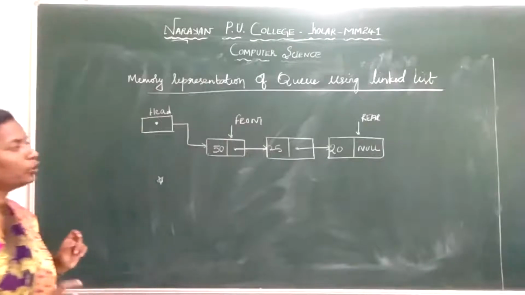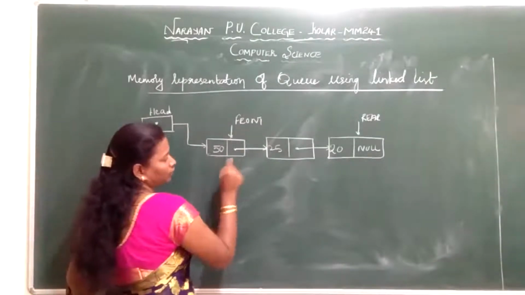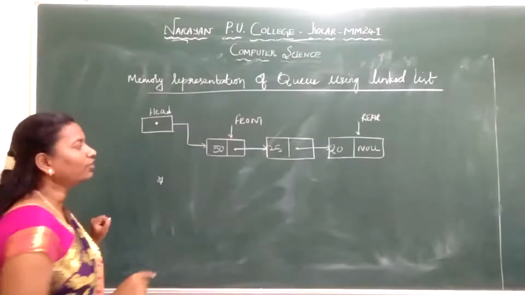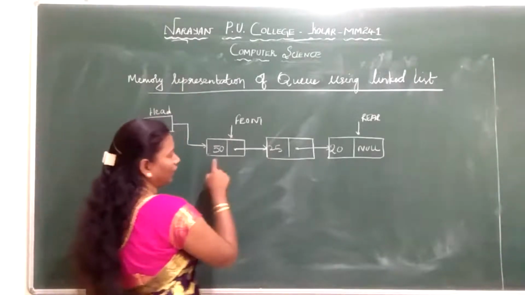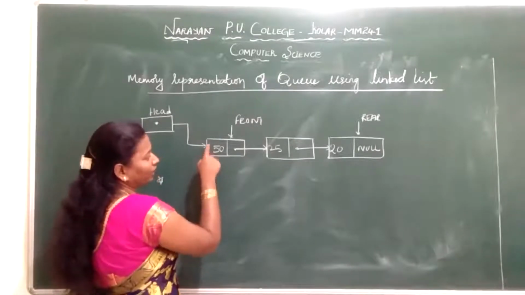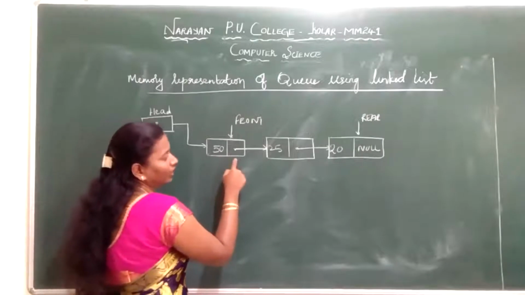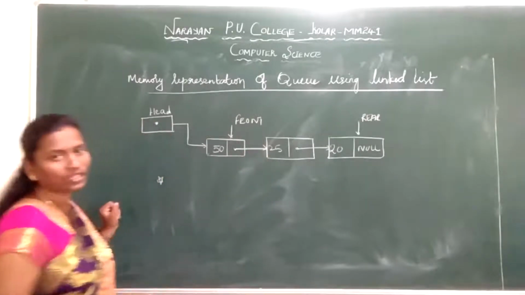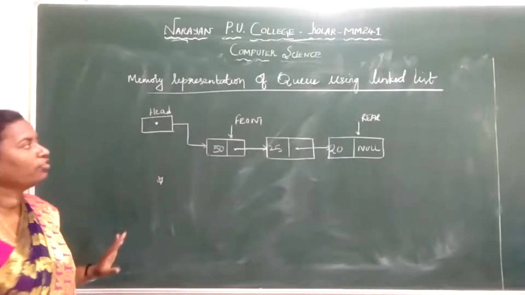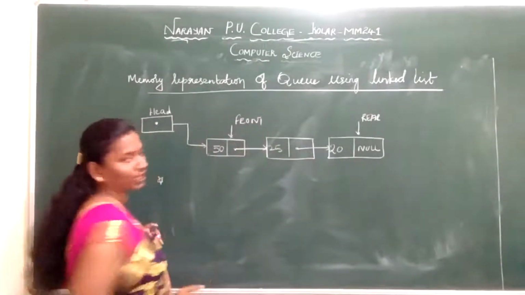So we know that a queue linked list node contains two parts. One is the data part, or info part, and next we have the link field. The link field will have the address of the next node. The data field, or info field, will have the element, the information which has to be stored. Now this is your front end and this is your rear end. Through the rear we can insert, through the front end we can delete.